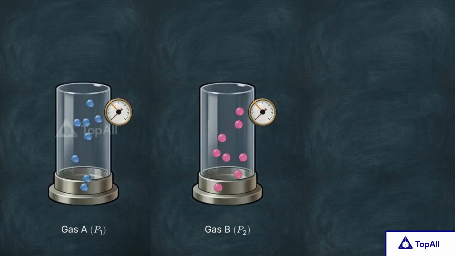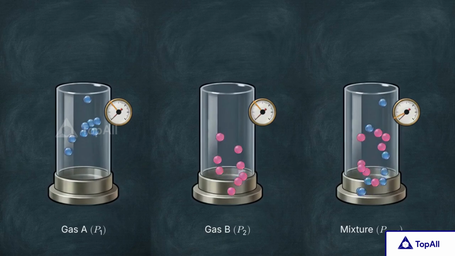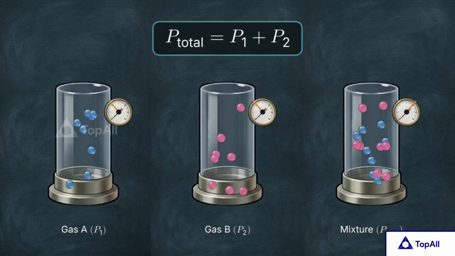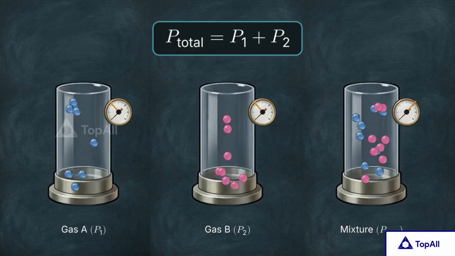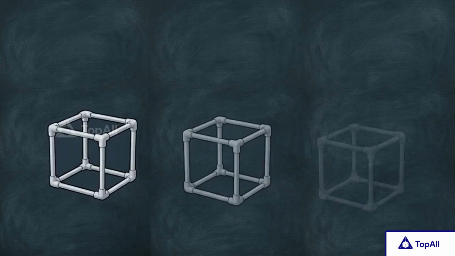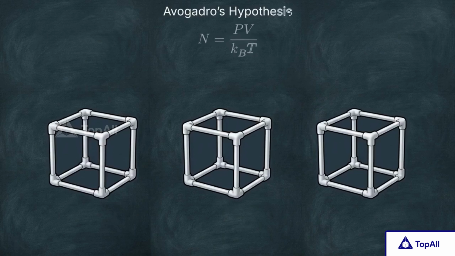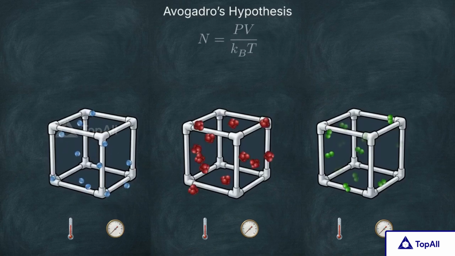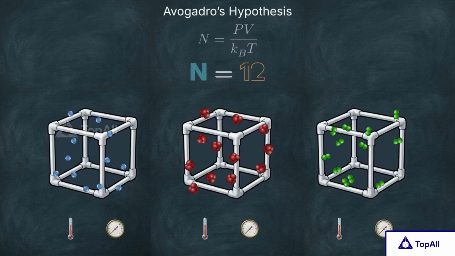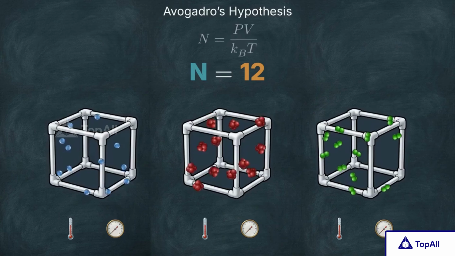The total pressure on the walls of the tank is precisely the sum of the individual pressures each gas would exert if it were entirely alone. This aligns with Avogadro's hypothesis. Equal volumes of any gas at the exact same temperature and pressure contain the exact same number of molecules, regardless of their chemical identity or mass.